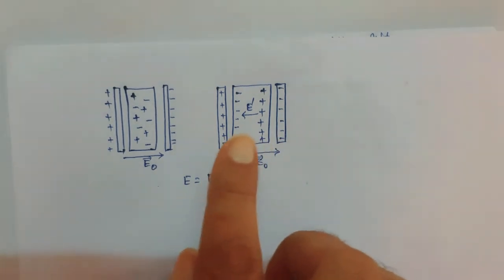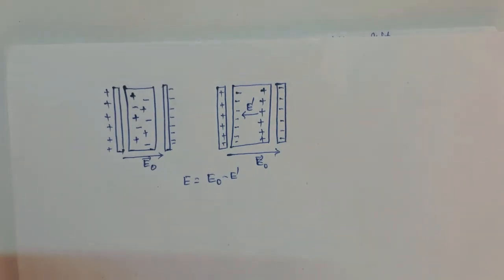And moreover, here we observe there is a separation of charges. The net effect of the applied field is to separate the positive charges from the negative charges. This effect is known as the polarization of the dielectrics.